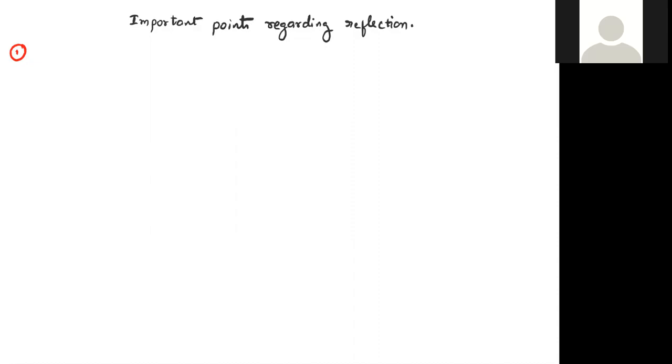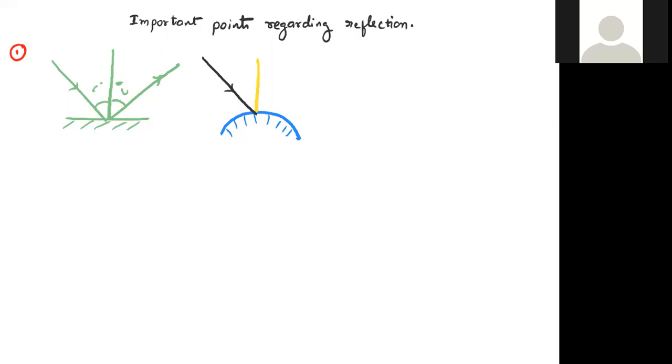Let's explain. Consider a plane surface, and this is the normal. As light is incident, this is the angle of incidence, and this is the angle of reflection. Angle of incidence equals angle of reflection, and all lie in the same plane. Now, if I take a curved surface, this is the normal, this is the incident ray, and this is the reflected ray.